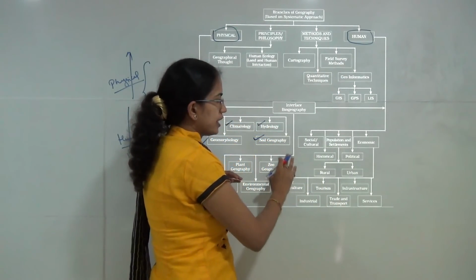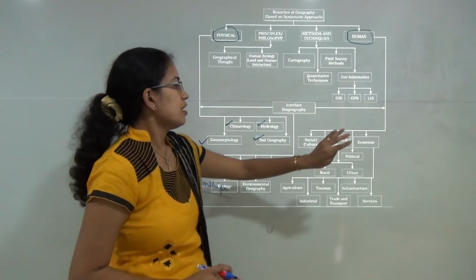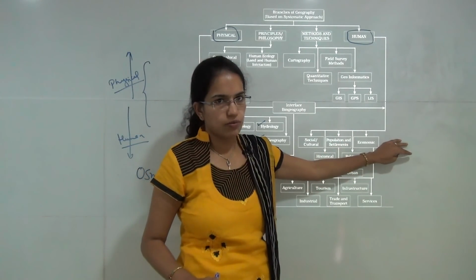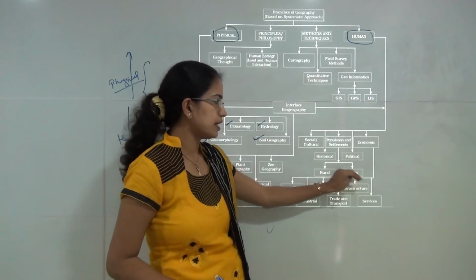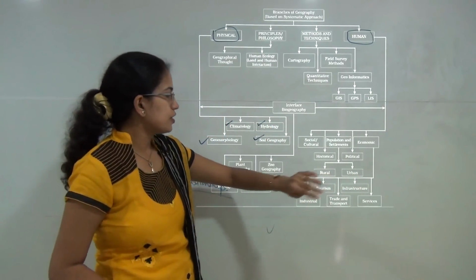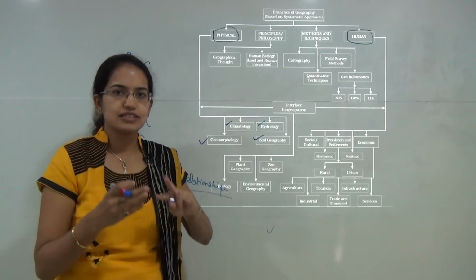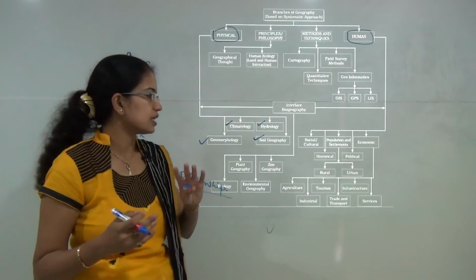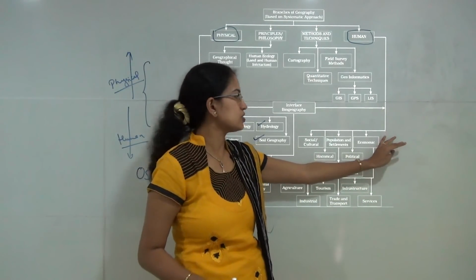Human geography is classified as social or cultural geography, population geography, historical geography, political geography and economic geography. Under population geography, we have rural and urban geography. Under economic geography, we further have geography related to agriculture, industry, transport, trade, infrastructure and services. So these are the broad categories under economic geography.